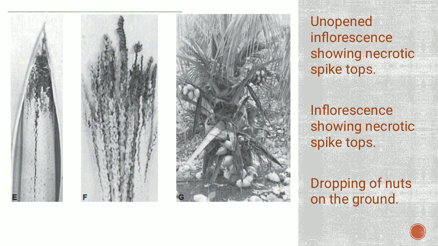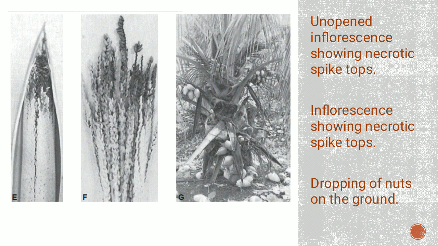Another symptom is with respect to the fruits. So young fruits will turn brown, they will shrink, they rot, and even show premature drop. That means they will fall. So dropping of nuts on the ground, like it is shown in the third picture, is also an early symptom of the disease. So when the unripe nuts of the symptomatic trees fall off, the root tips are also beginning to rot. So we know that once it has reached the fruit or the nut, that means the root is also going to rot.